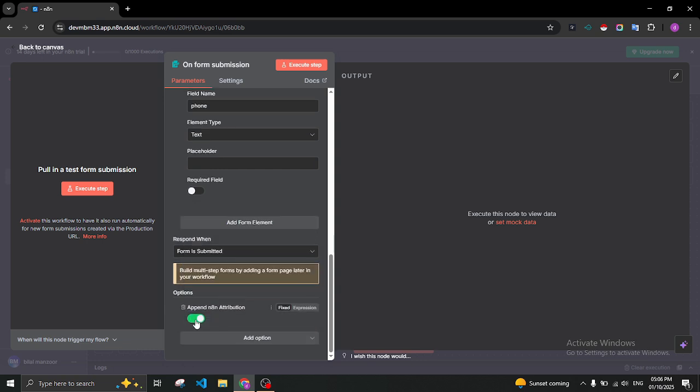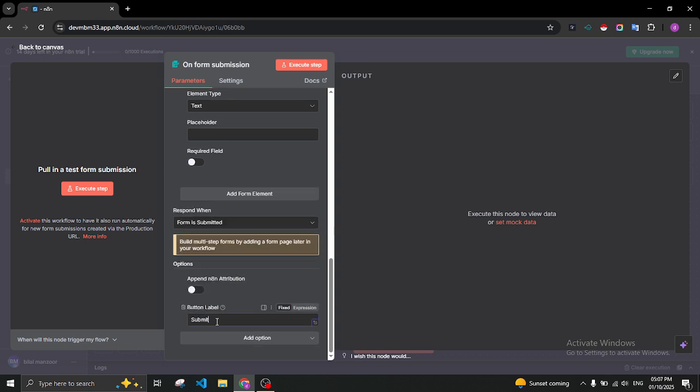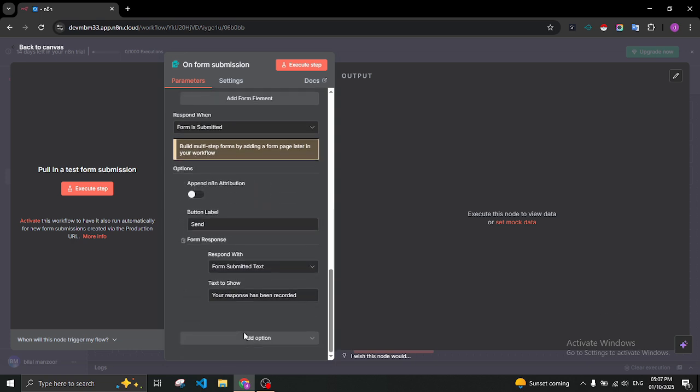And here we can add attribution, n8n attribution. We want to hide this, click upon this. We want to change the button label, send. Okay, next is the path, form response. What will be the form response? And this, your response has been recorded. And here is the time zone, custom styling, ignore bots.